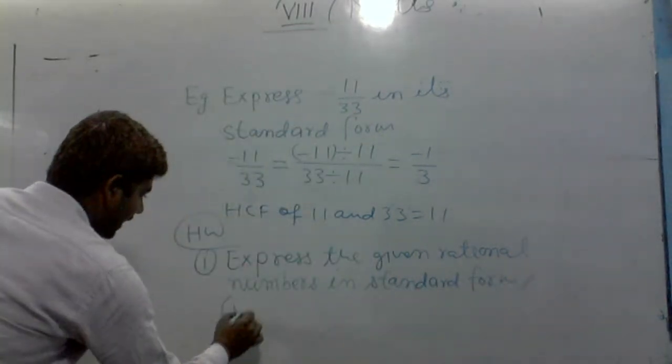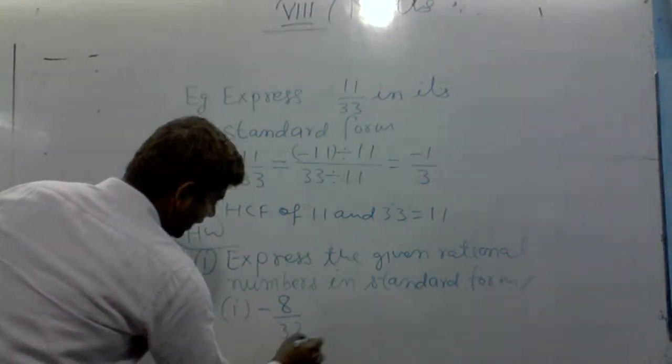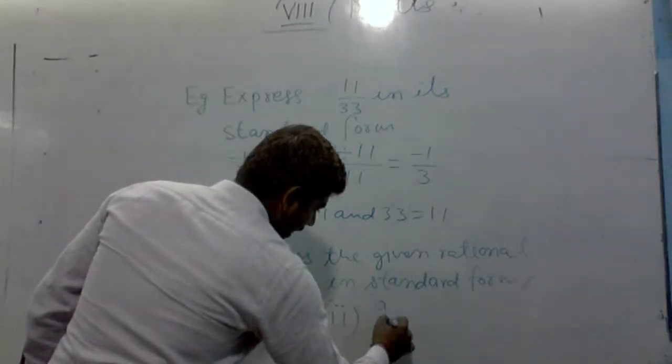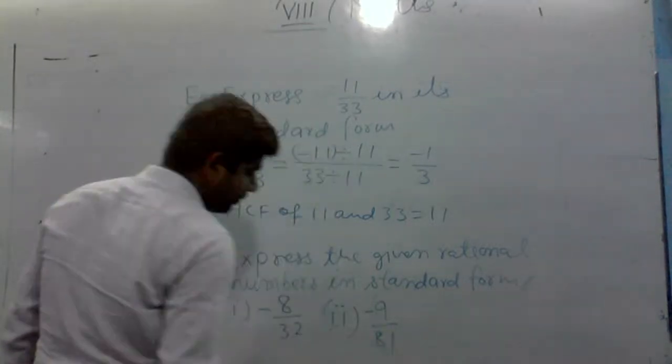The first is minus 8 by 32. Second is minus 9 by 81.